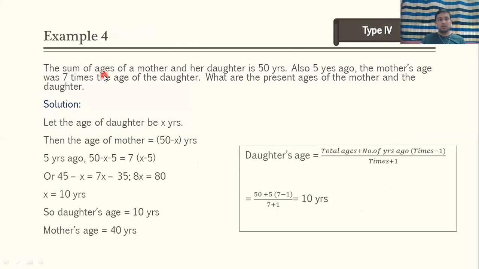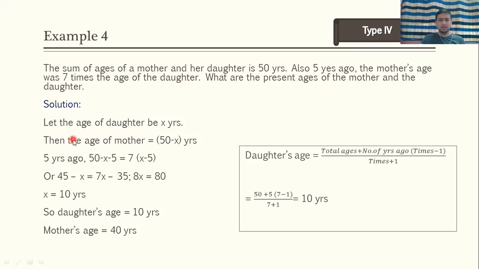The sum of the ages of mother and her daughter is 50 years. Now what is given? Instead of multiplication, the relation between the ages of mother and daughter is given in the form of summation, so let's say it's 50 years. Also, 5 years ago, the mother's age was 7 times the age of daughter. What are the present ages of the mother and the daughter?